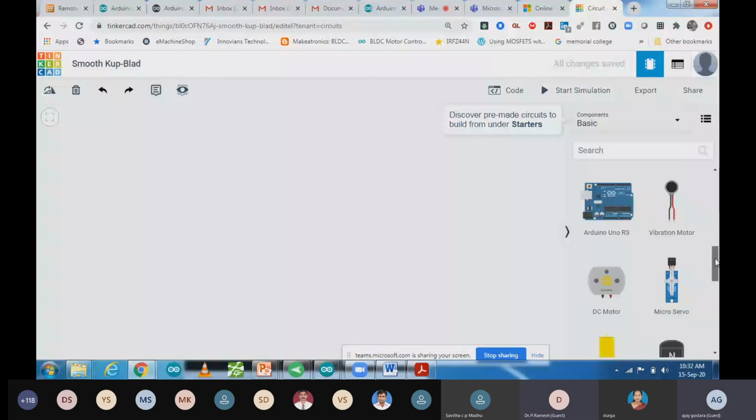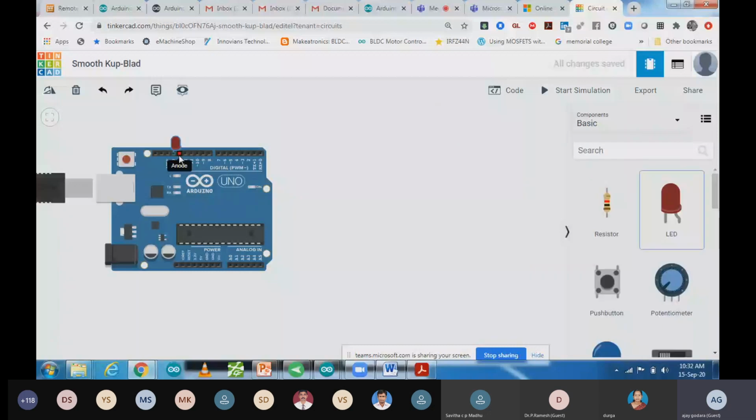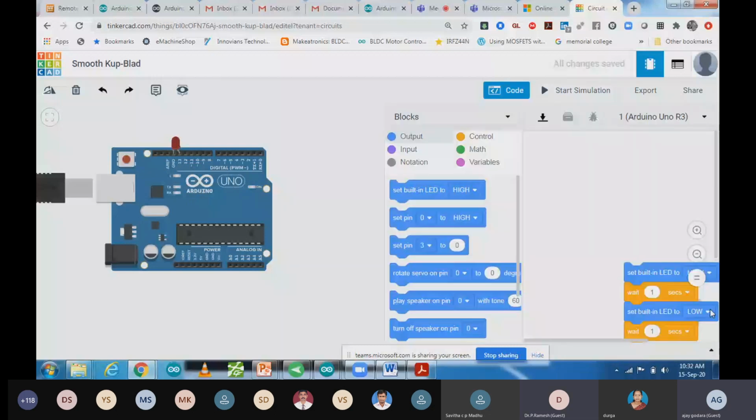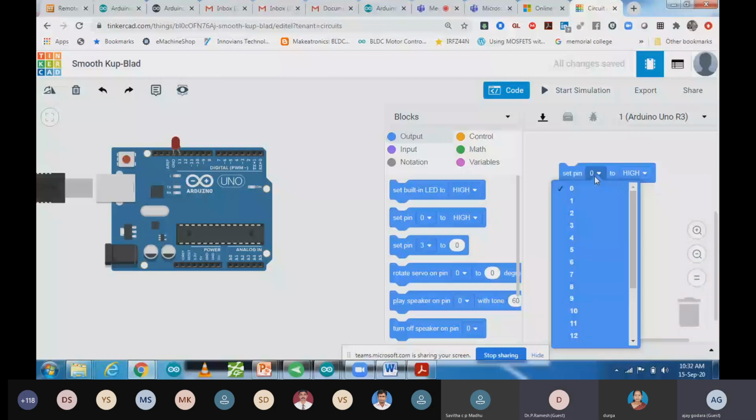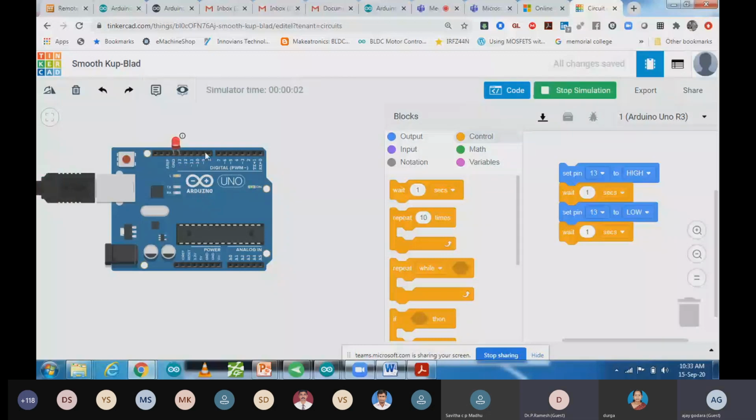So this one is my Arduino over here. I'm going to connect one LED over here on pin number 13 and I'm going to write code. So this code I'm going to write with my choice. Take this one, select pin number 13 and go to control, wait, duplicate, make it low. So pin 13 I have just set. There is an inbuilt LED also, and we are going to start the simulation. It will work over here. Same thing I'm going to do in hardware also. So my LED is blinking at 1 second.